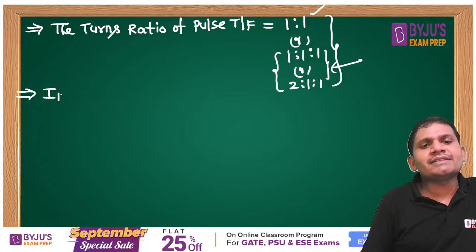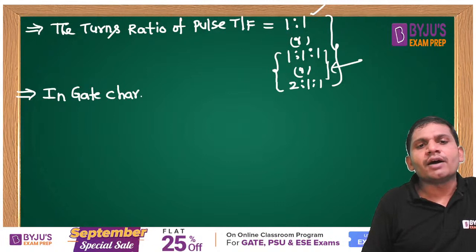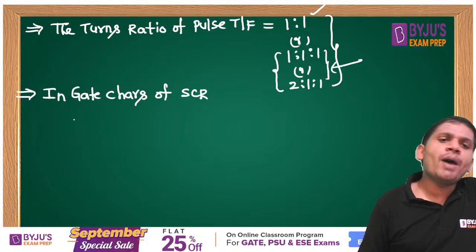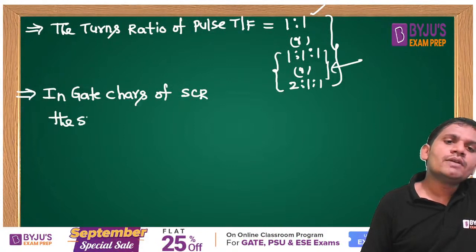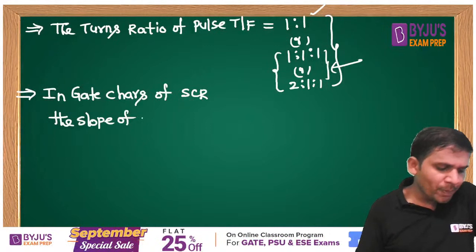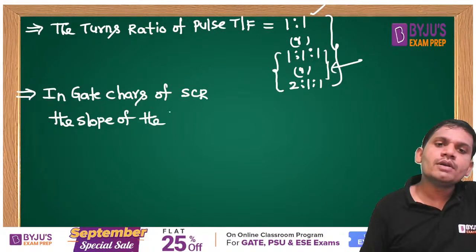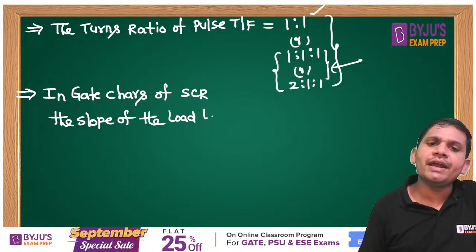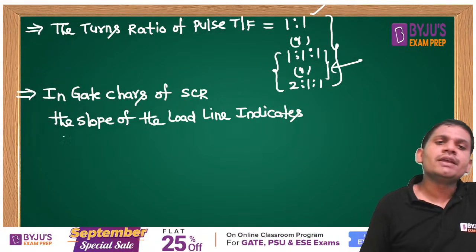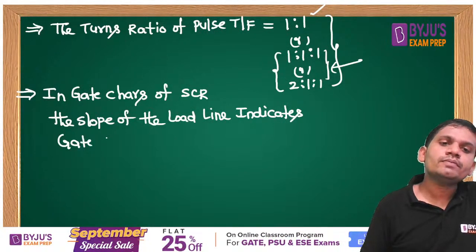In gate characteristics of SCR, what does the slope of the load line indicate, students? The slope of the load line indicates the gate source resistance.